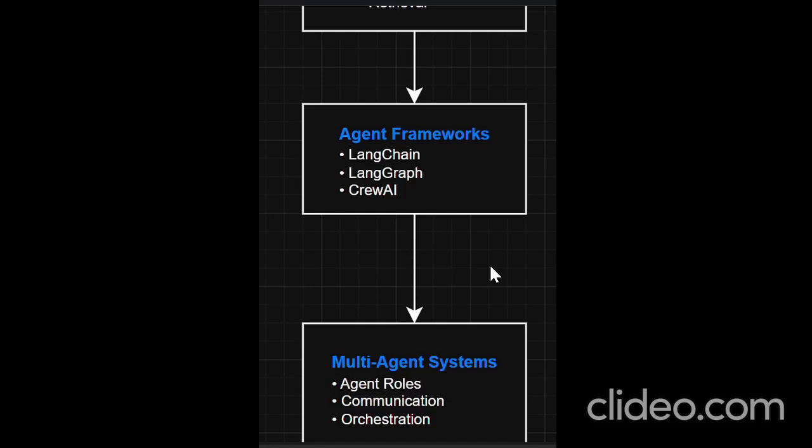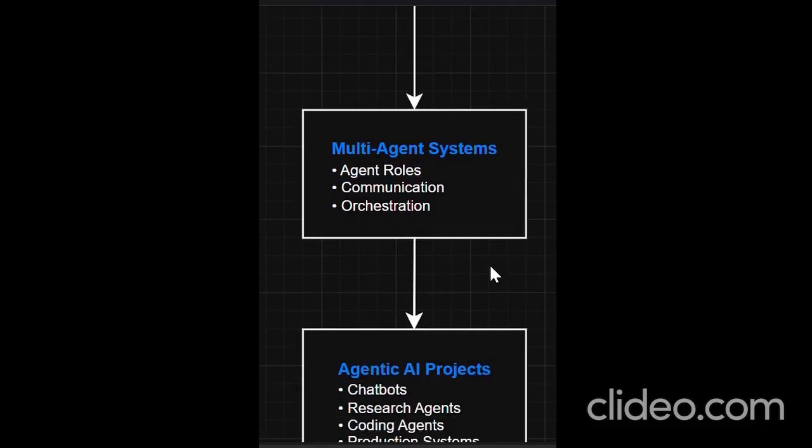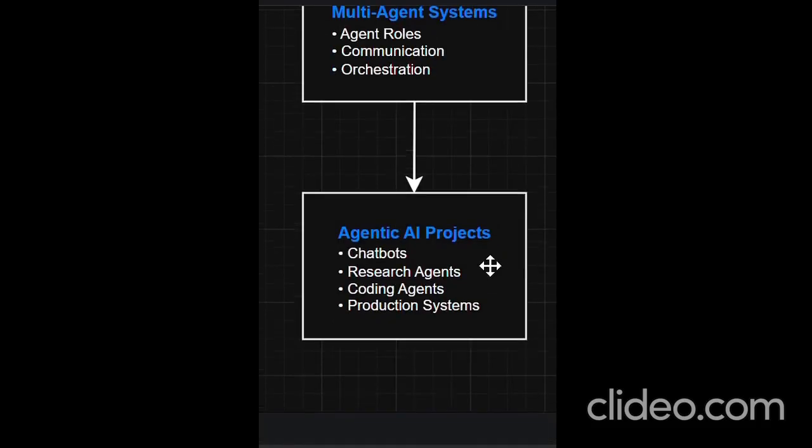Okay, agent frameworks. Learning agent frameworks like LangChain, LangGraph, and Crew AI. These frameworks make it easier to build and manage AI workflows. Coming to the next is multi-agent systems. Here, we can see how multiple agents work and collaborate to solve complex problems or complex tasks.